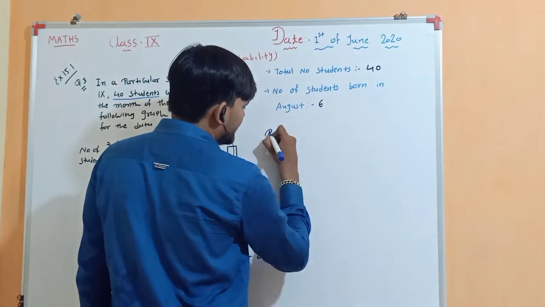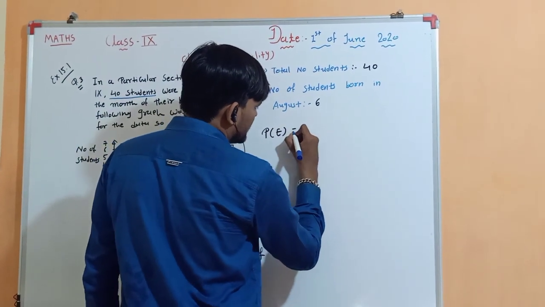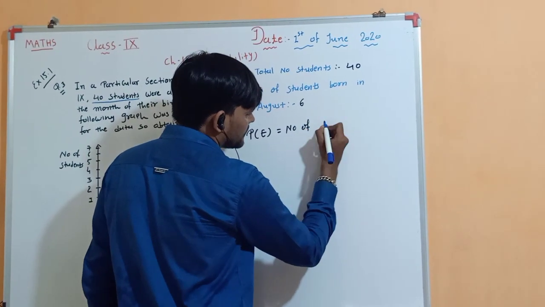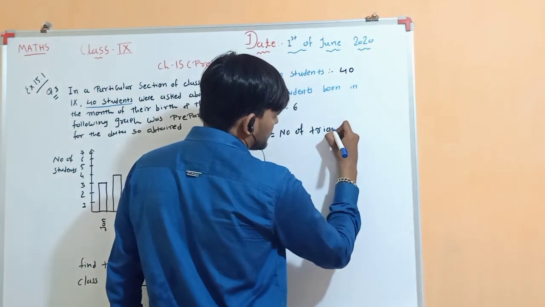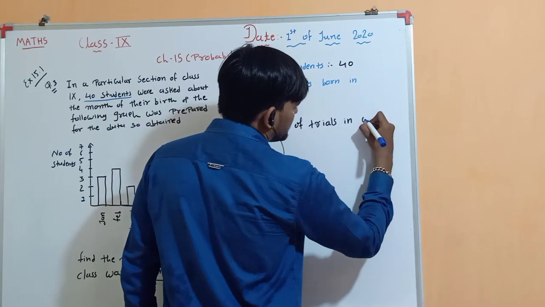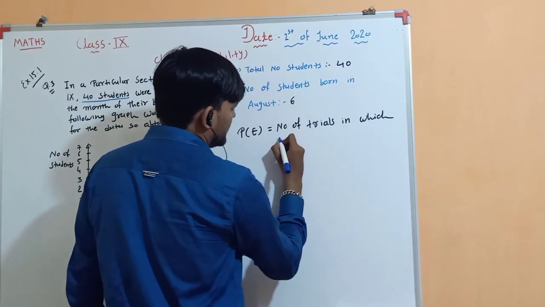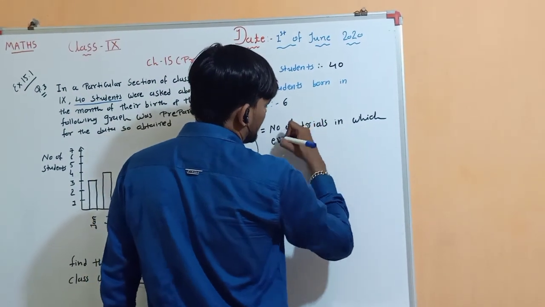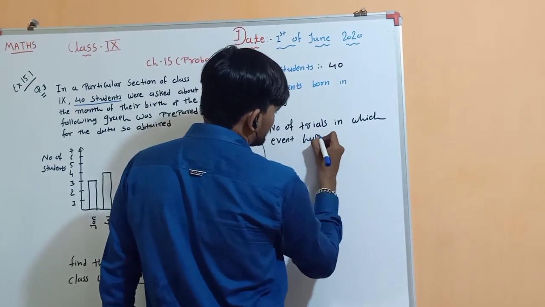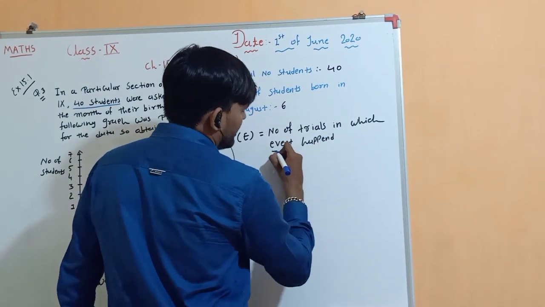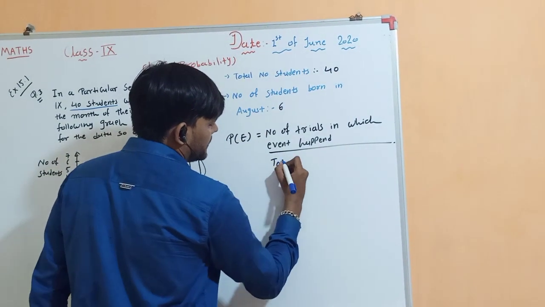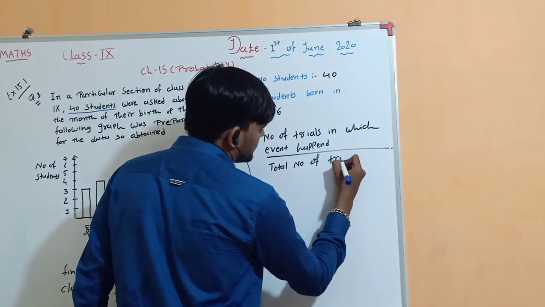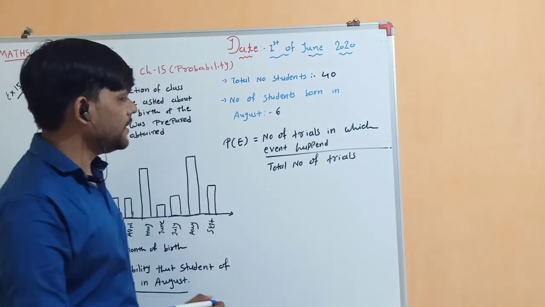The probability of the event is the number of trials in which the event occurs divided by the total number of trials. Right, this is the formula.